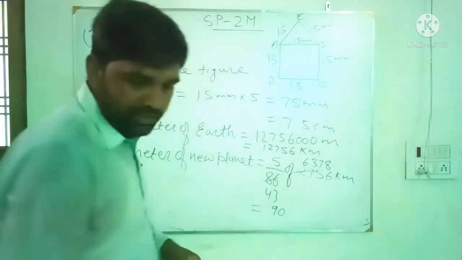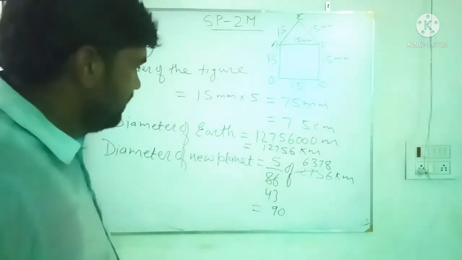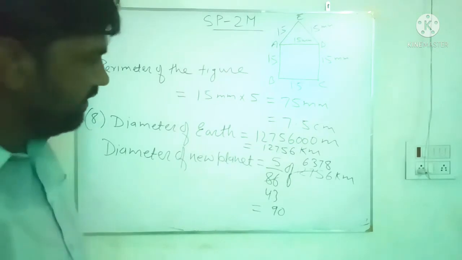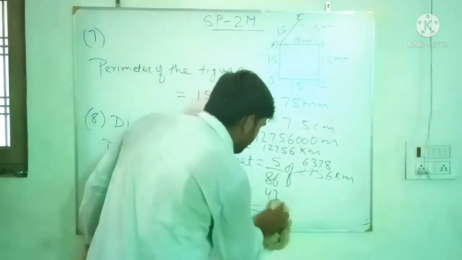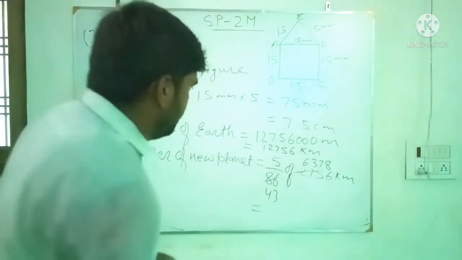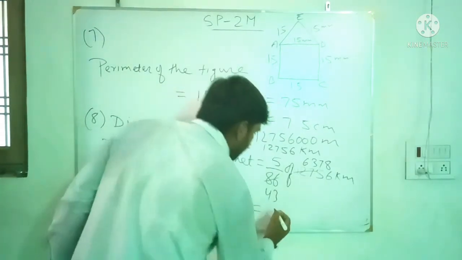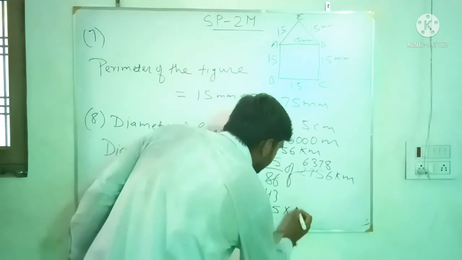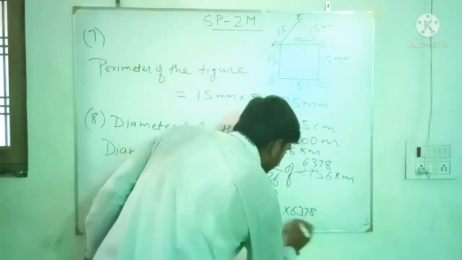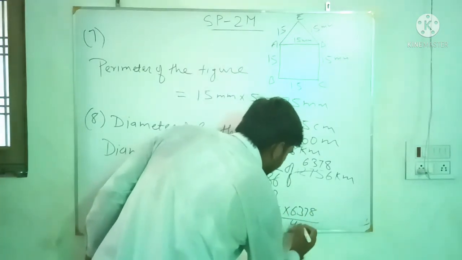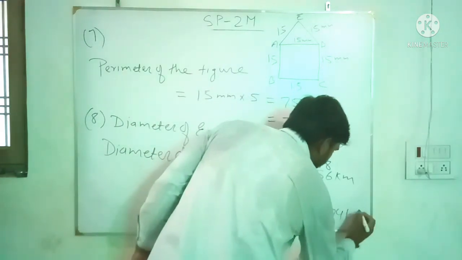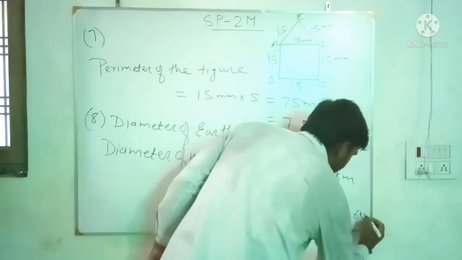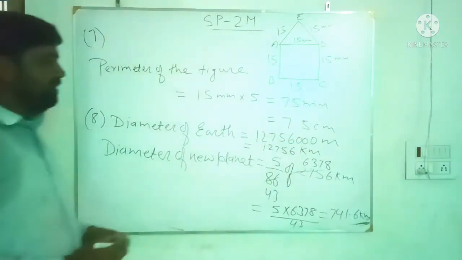So after multiplying 5 into 6378 and dividing by 43, you get 741.6 kilometer. Okay, that is the answer.